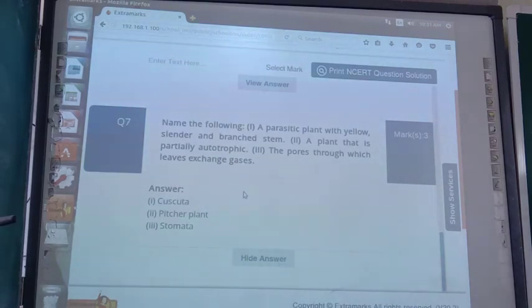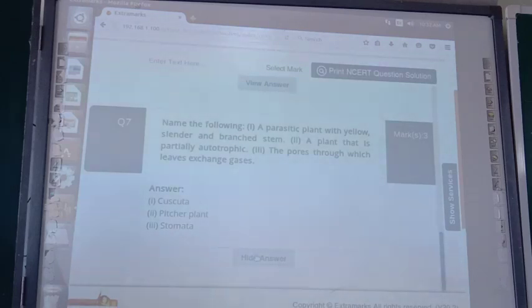So, actually the pitcher plant is partially autotrophic because it is attracting and catching insects and bacteria. It eats them, and green leaves are also there. With the green leaves it prepares its own food, but those nutrients are not sufficient for the pitcher plant. That is why it attracts them, and with the help of digestive enzymes in the pitcher-like structure, it digests them. And the last one is stomata. Now, I am hiding their answer.